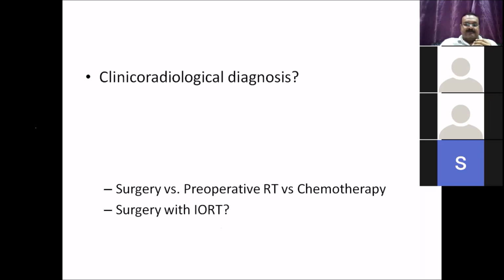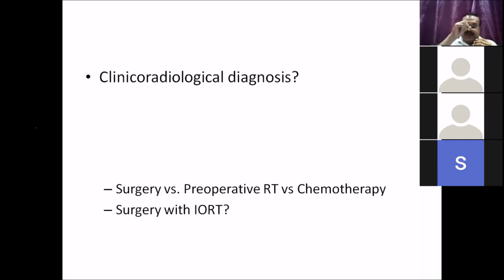Sometimes you have to keep in mind, if in your CT angio or in your MR angio you feel that it is completely occluding or maybe 3/4 encasing the renal vessel, you should always keep a standby transplant team during the procedure. Yes, a partial nephrectomy is also an option. No, a partial nephrectomy is definitely an option whenever Gerota's fascia is involved. But if it is invading medially to the hilum, then the vessel is to be divided to take out the whole thing, then again reconstructed actually. Yes.